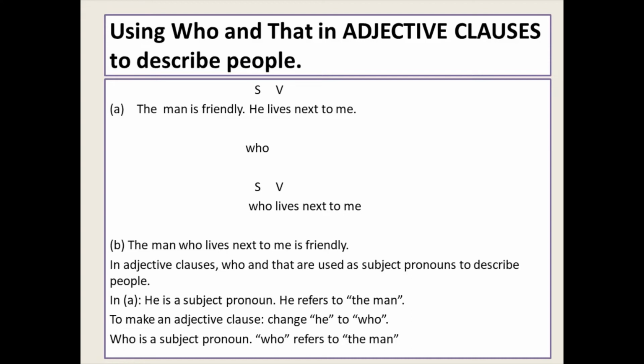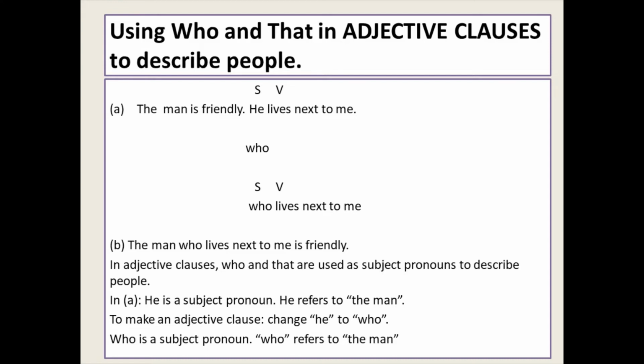Example A, the man is friendly. He lives next to me. So first we have two sentences. The man is friendly, he lives next to me. Now we are going to combine this. So we are going to make adjective clause. In here we can use who.